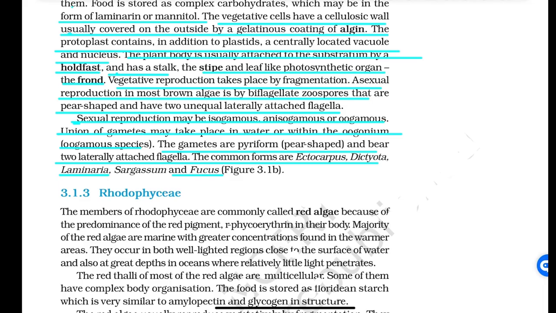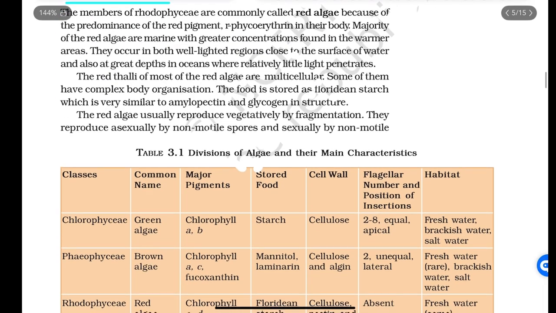The next type is Rhodophyceae. Members of Rhodophyceae are commonly called red algae because of the predominance of the red pigment, phycoerythrin, in their body. The majority of the red algae are marine, with greater concentrations found in warmer areas. They occur in both well-lighted regions close to the surface of water and also at great depths in the ocean where